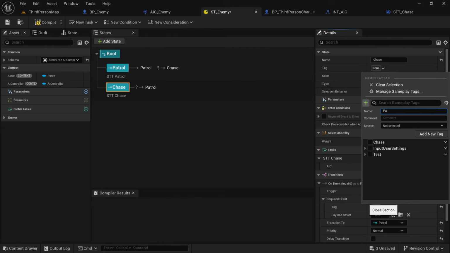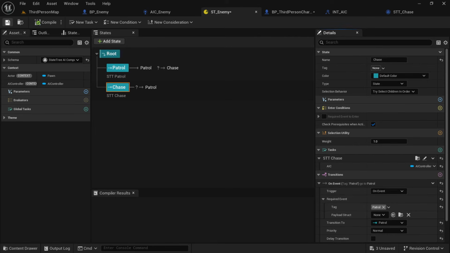We're going to make another tag, just call it patrol. And then we're going to have another on event transition, which goes to patrol.